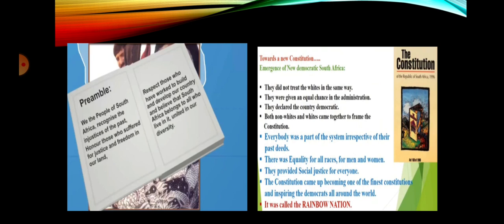There was equality for all races, men and women, and social justice was provided for everyone. The constitution became one of the finest constitutions, inspiring democrats all around the world. The South Africans called themselves the Rainbow Nation because after apartheid ended, they accommodated people of all colors in their fold. Now, as I said, the making of this multiracial constitution and government was not that easy.